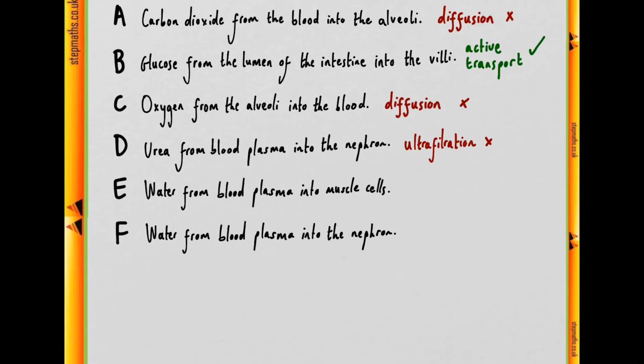Moving on to E, water from blood plasma into muscle cells. Now I'm not even sure that this is a process which happens in the human body in terms of net movement of water into muscle cells, but if it did, it would be a case of simple diffusion, which is not what we're looking for. And finally, water from blood plasma into the nephron. Well, much like urea, water gets into the nephron via ultrafiltration, and then a certain proportion is reabsorbed back into the bloodstream, into the blood plasma.